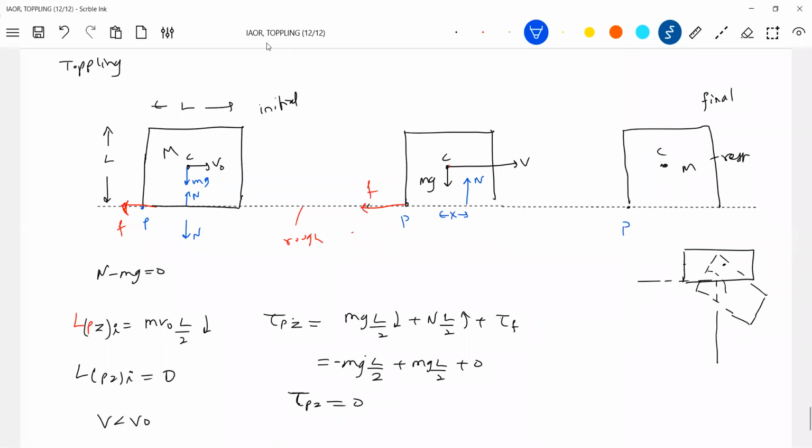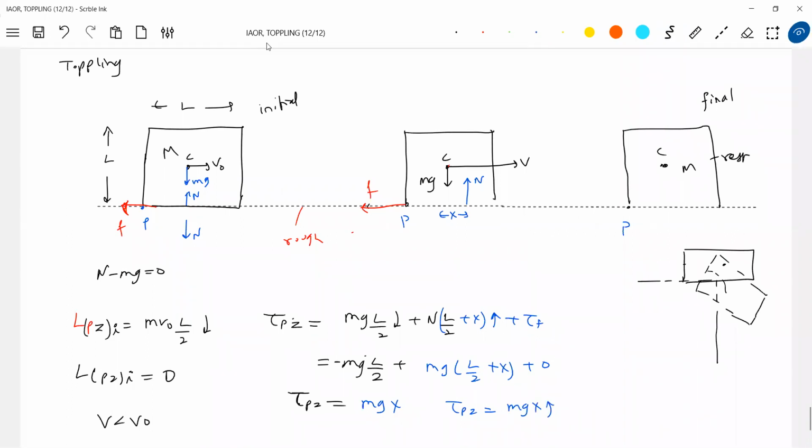So what changes should I make? In fact, it is not only this much. How much is it? We know N is equal to mg, so let me substitute here: mg into L by 2 plus x, minus mg L by 2. So what happened? The net torque is mg into x, and what is its direction? Positive. I think that's justified, no? So the net torque acting about point P will be anti-clockwise. That's why the angular momentum is decreasing, and finally it has become 0.